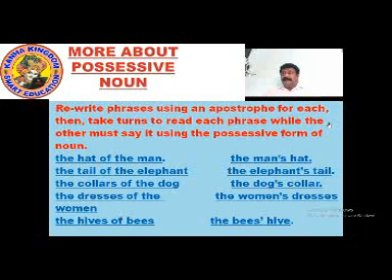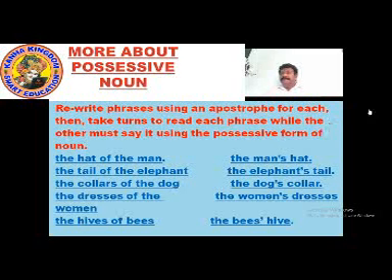So we have rewritten the phrase using an apostrophe on dog to show the possessive form. The dog's collar. The dresses of woman shows the woman is the owner of the dresses. So now we have to use an apostrophe and show the possessive form of the noun. The woman's dresses.